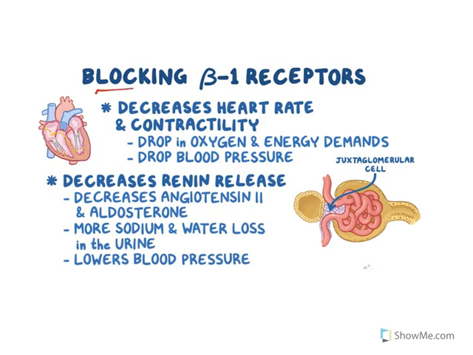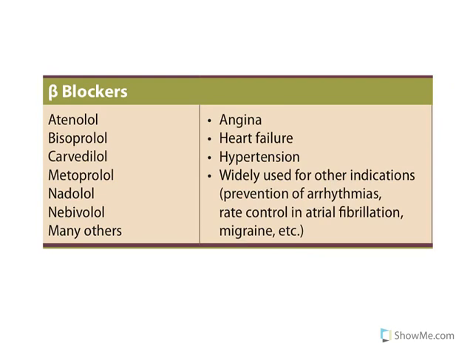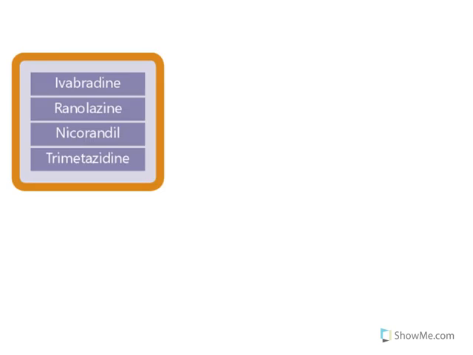Now beta blockers we have seen multiple times. They block beta receptors and reduce inotropic effect and reduce chronotropic effect. Both of them will reduce oxygen demand on the heart. Now the drugs are atenolol, bisoprolol, carvedilol, metoprolol, nadolol, nebivolol, many other drugs are there. They are prominently used to treat angina pectoris, heart failure, hypertension, and a wide range of arrhythmias can also be treated. So these are all the main classes of drugs which are used to treat angina pectoris.